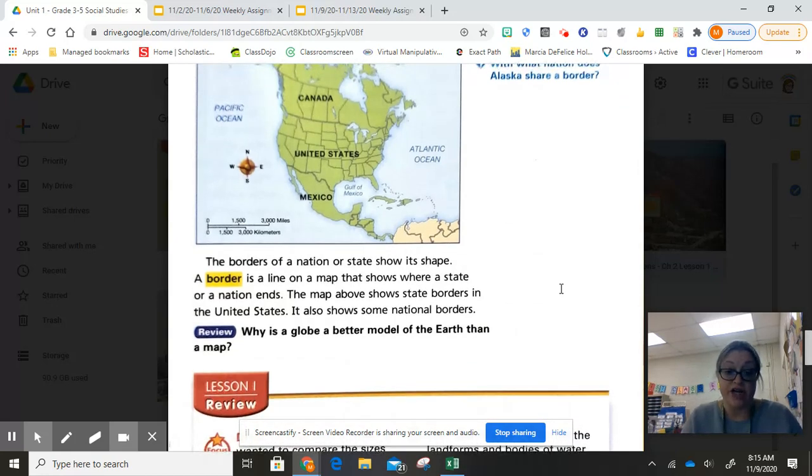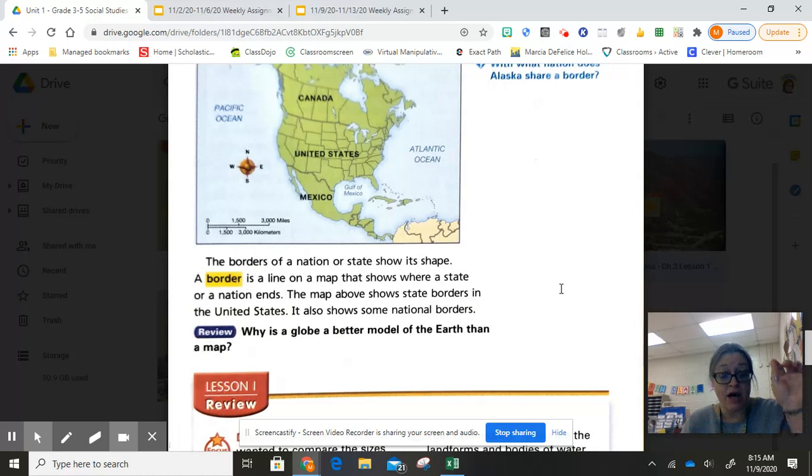The borders of a nation or state show its shape. A border is a line on a map that shows where a state or nation ends. The map above shows state borders in the United States. It also shows some national borders. So you can see there the real thick line between Mexico and the United States, that is our country's border.